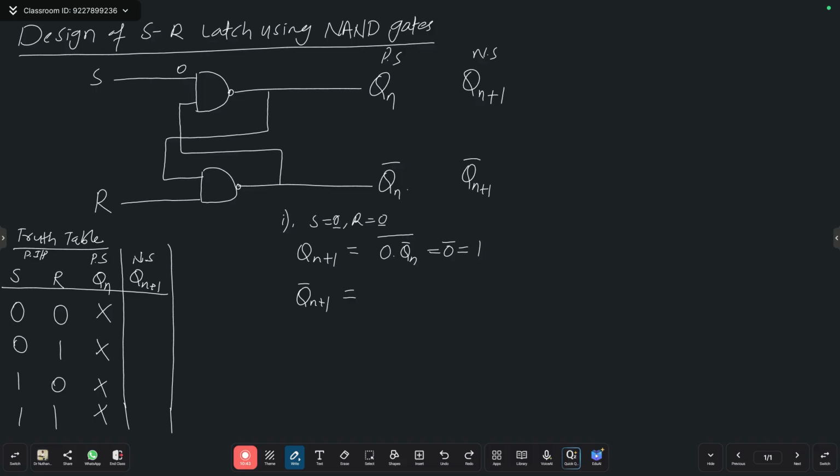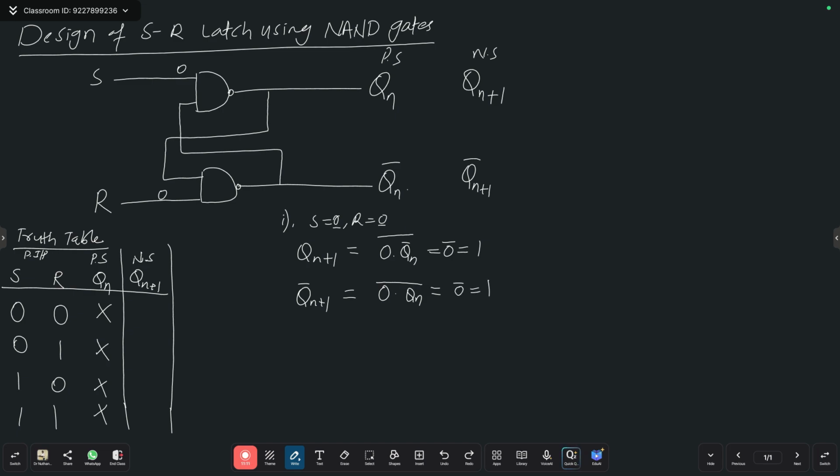Qn plus 1 bar. Tell me what is the Qn plus 1 bar? Then again, this is Qn plus 1 bar. Then what is going to happen? R value. What is the R value? 0 into, then one more input is what? Here, Qn, correct? Then this is whole bar. What is going to happen? 0 bar, then it is 1.